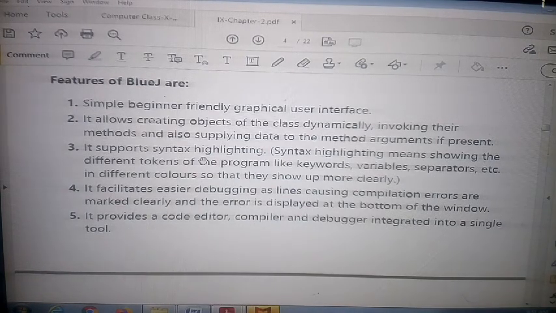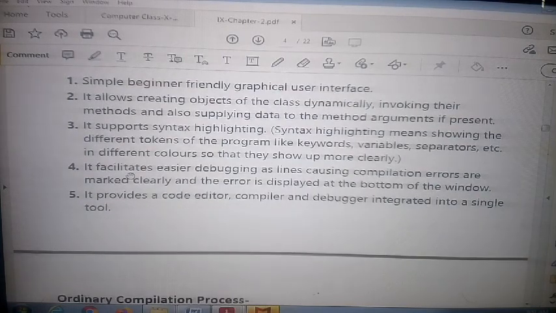This makes debugging easy. Debugging means finding errors, which BlueJ highlights. And the fifth point is that it provides a code editor, compiler and debugging, so we can easily find errors.